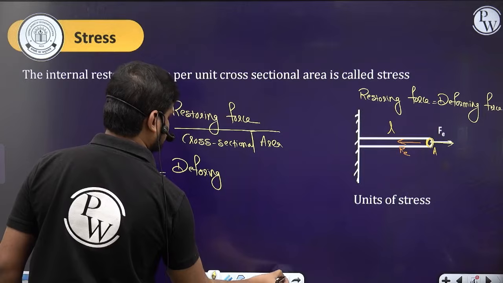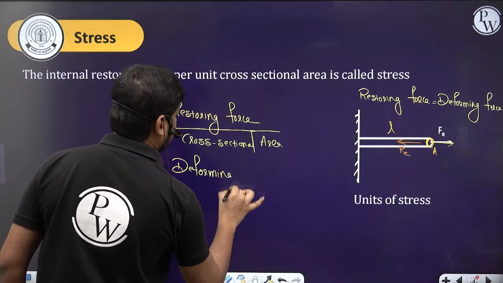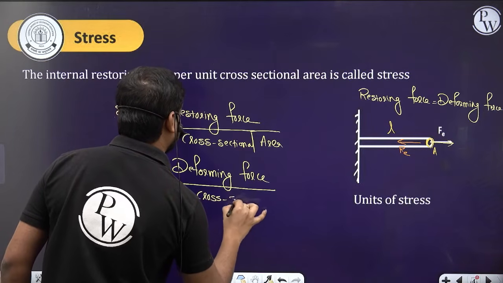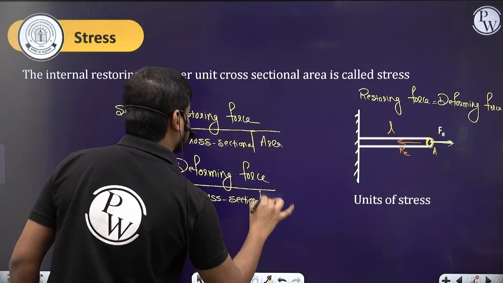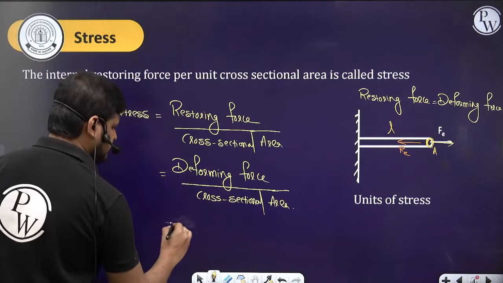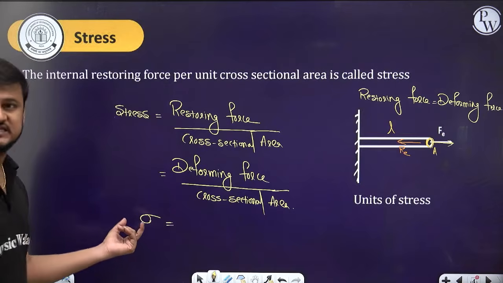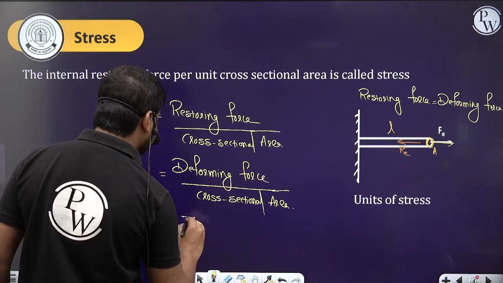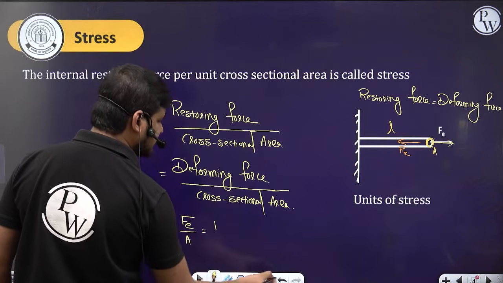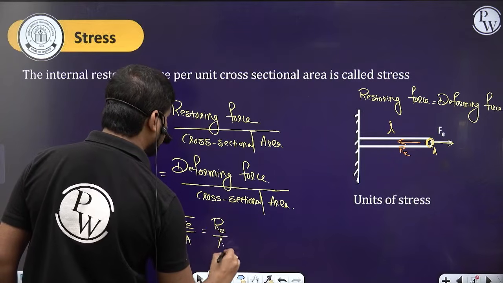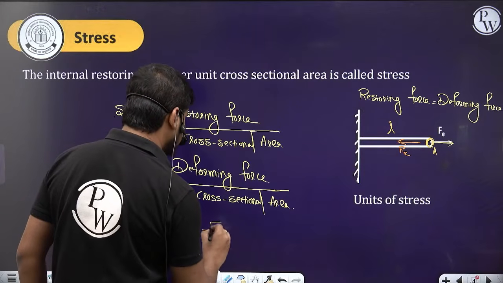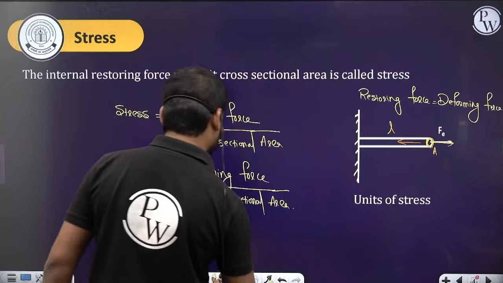Here I can write the stress, which is actually denoted by sigma, is equal to either restoring force Fe by A, or the deforming force Fe by A. Or else you can write the restoring force as Fr, better.